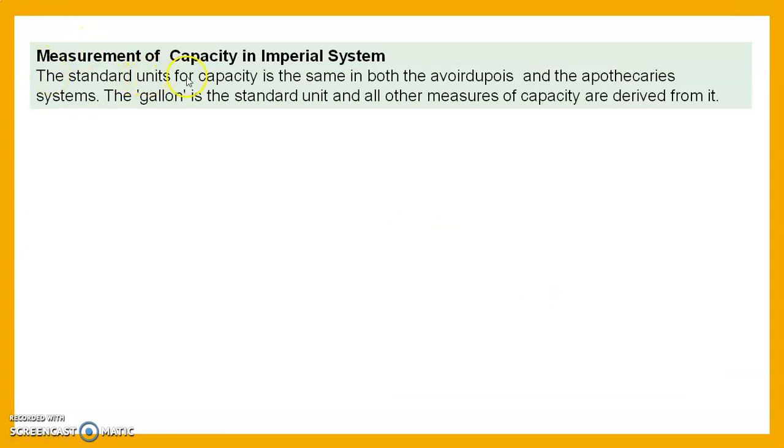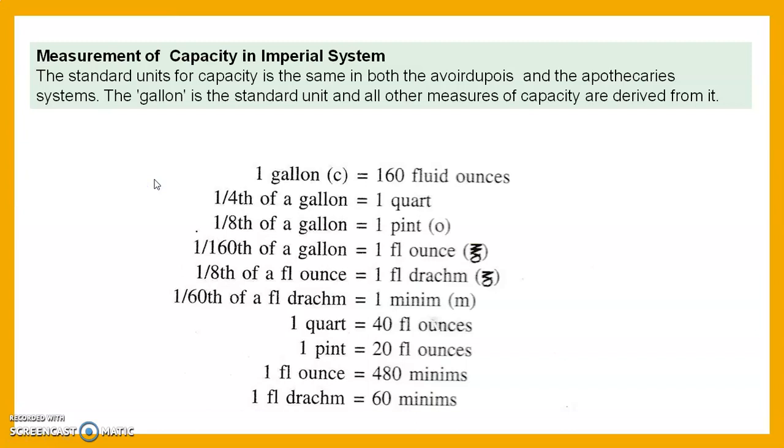Then we see the measurement of capacity in the imperial system. The standard unit for capacity is the same in both Avoirdupois and apothecary system. The gallon is the standard unit, and all the other measures of capacity are derived from this gallon. 1 gallon is almost 2000 ml in the metric system. 1 gallon is equal to 160 fluid ounce. This is the conversion of imperial to imperial, but 1 gallon in metric system is almost 2000 ml.